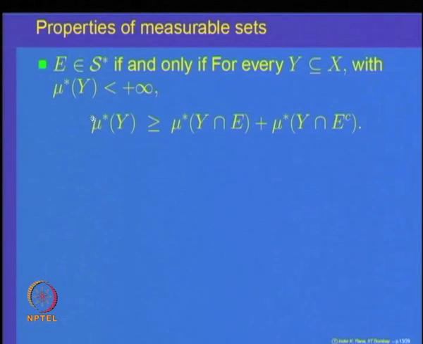This is the condition we are going to use again and again to check whether a set E is mu star measurable or not.